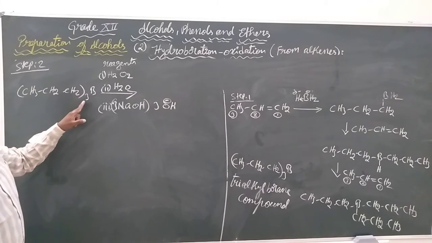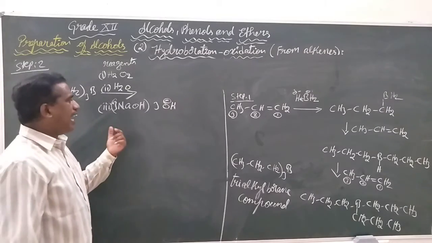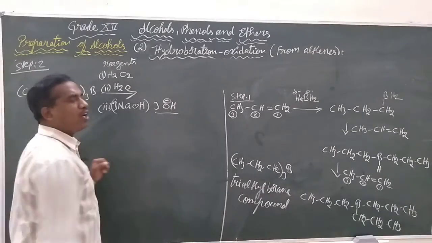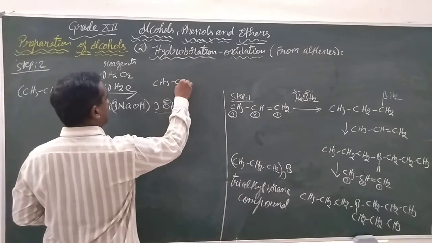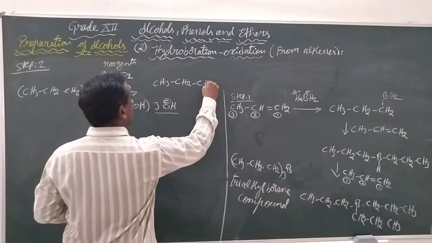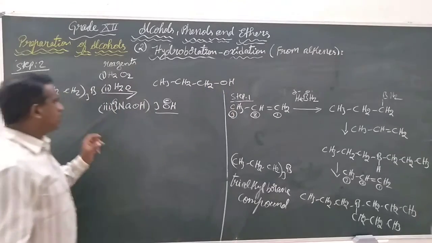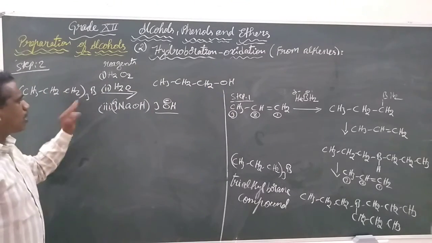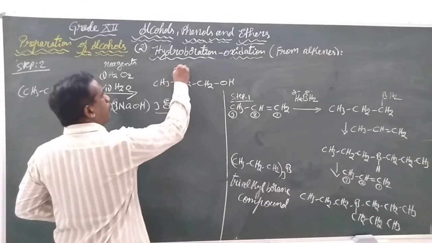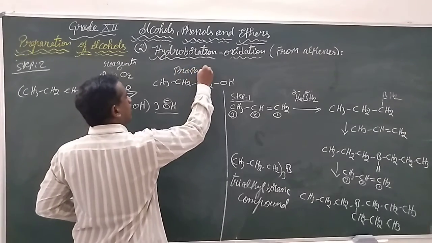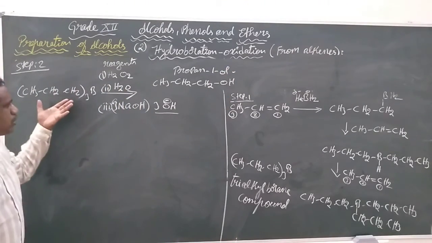Now, these 3 alkyl groups will be added by 3 OH groups, forming CH3, CH2, CH2, OH. Out of the 3, one of the molecules had combined with OH to form propan-1-ol, and the remaining 2 are there.